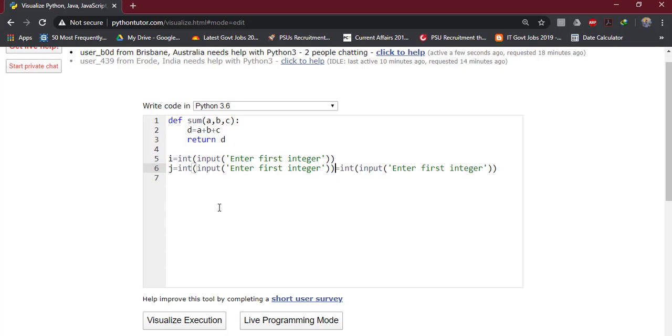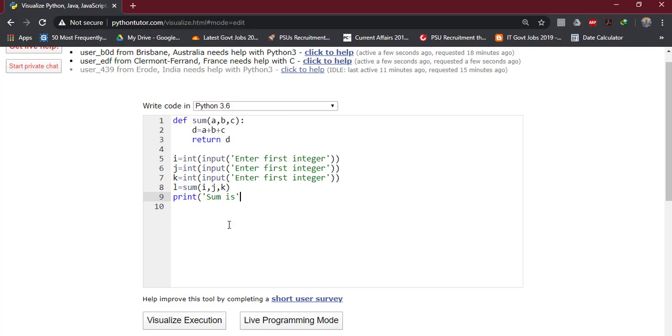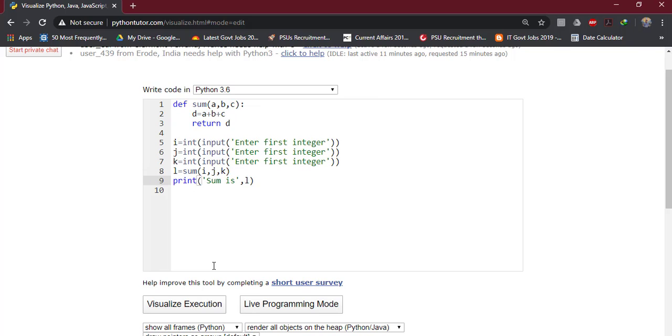Now we can call this function. Let us say l is equal to sum within brackets i, j, k, which is our function call statement, and then we can directly print the sum. I think there is no problem in this program. Let us run this.